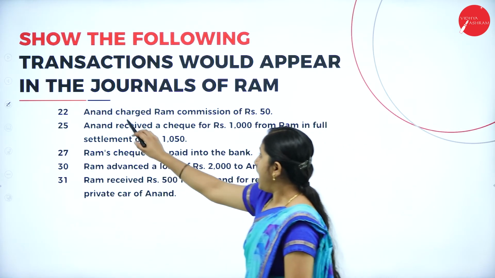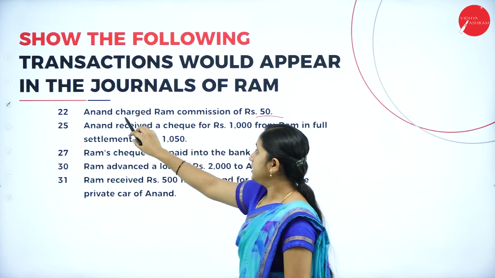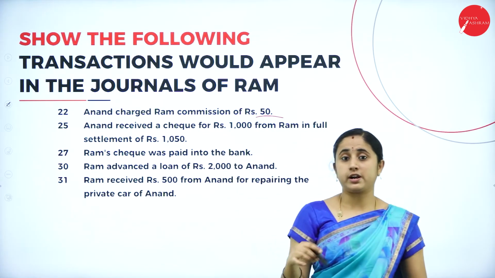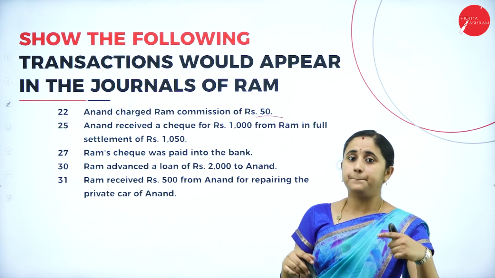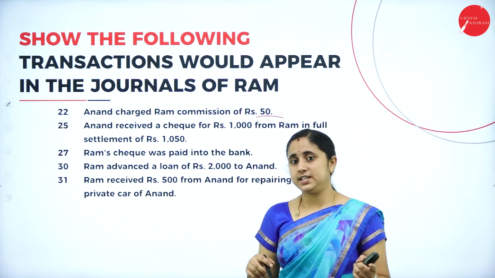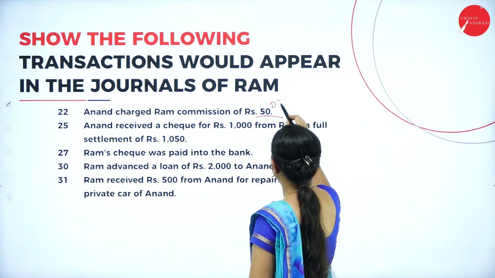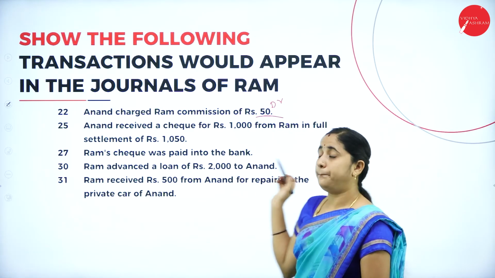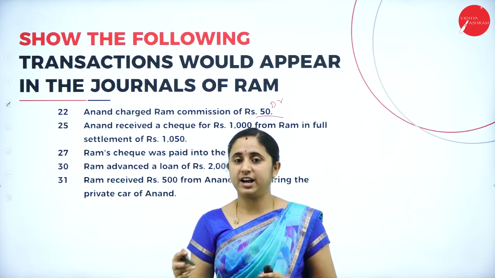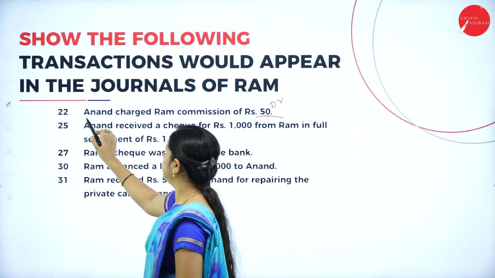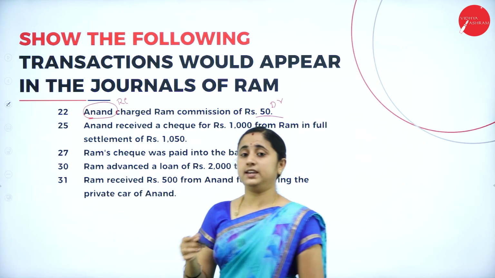Next, Anand charged Ram commission of rupees 50. Here, Anand is charging commission for Ram. That means Ram is paying commission. Commission paid is an expense. You need to debit the expenses. When you are paying cash, cash is going out in the form of commission. Here, Anand is receiving commission.